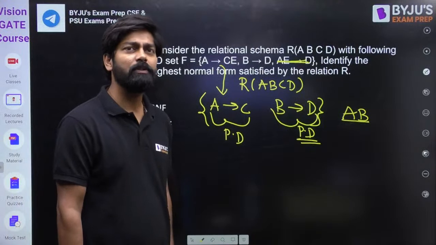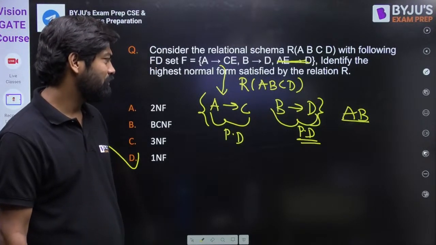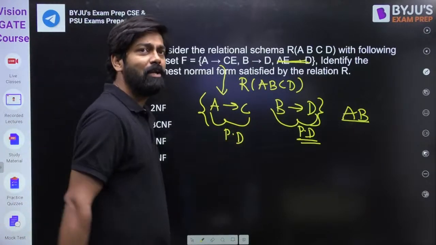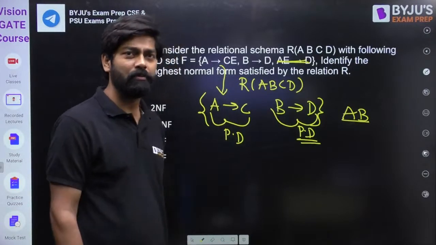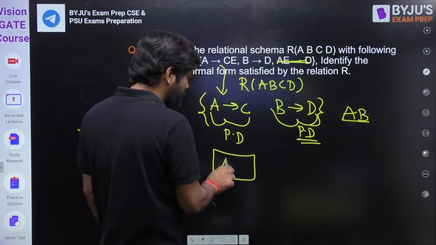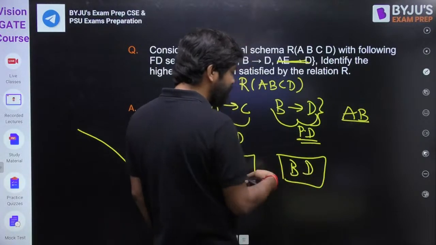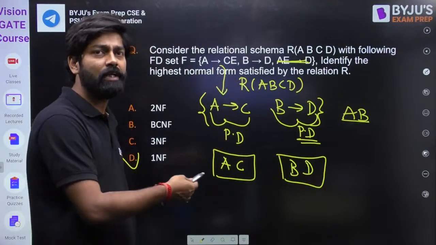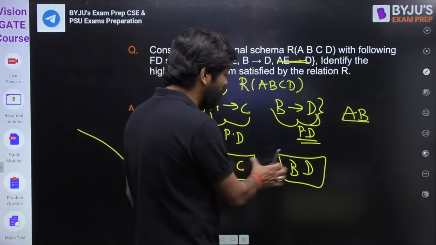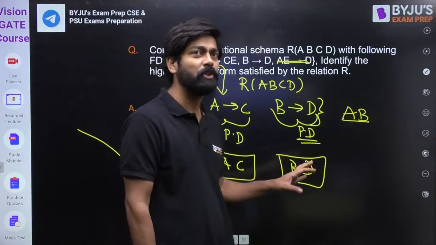I'm waiting for the response. Can you do it in two tables, my dear friend? Not possible. If you do it in two tables, it will be a lossy join decomposition. If you separate into A and C and B and D, it is a lossy join. It is not a lossless join, because in AC and BD there is no common attribute. So how can you merge them? You are not able to merge them. It is a lossy decomposition.